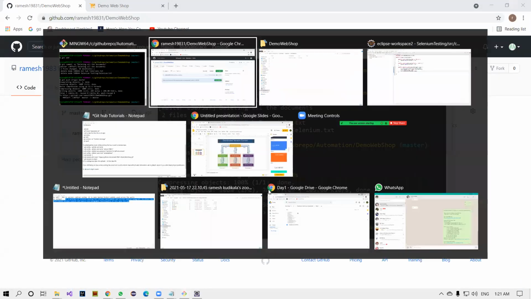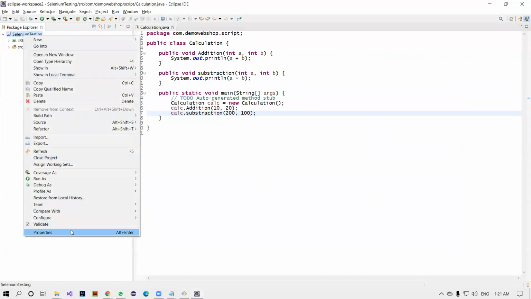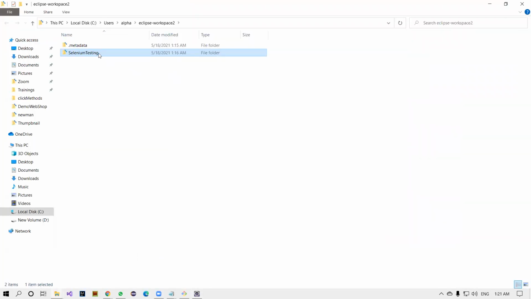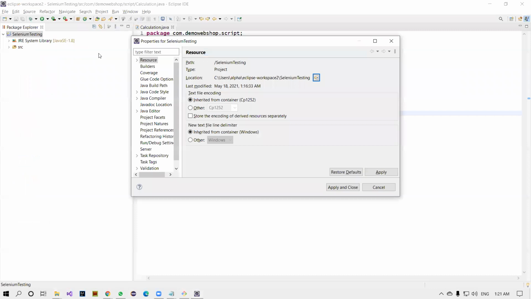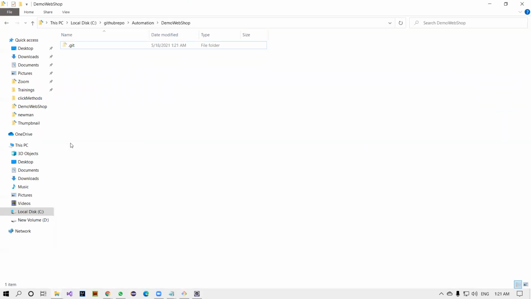Now we can utilize the same thing here. Go back here, properties, open this, copy this entire folder. There is one more way: you can also directly export the project to GitHub. But right now I want to copy and paste it here.